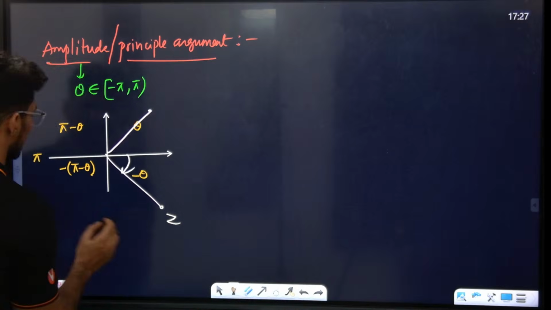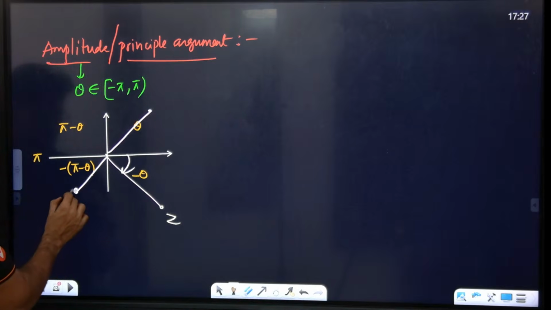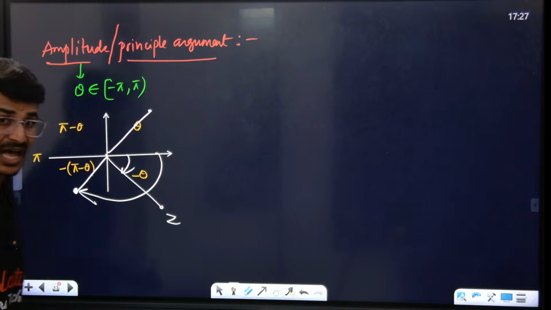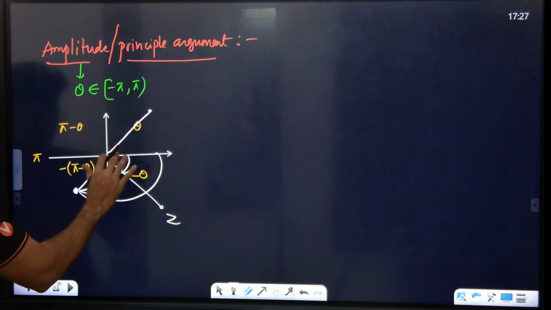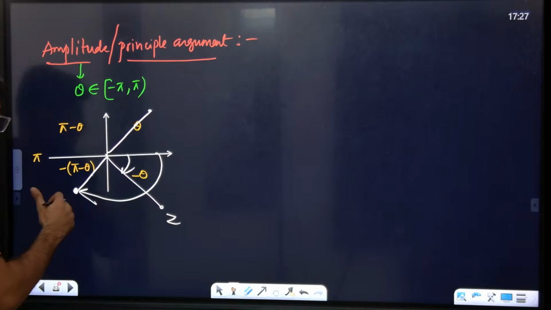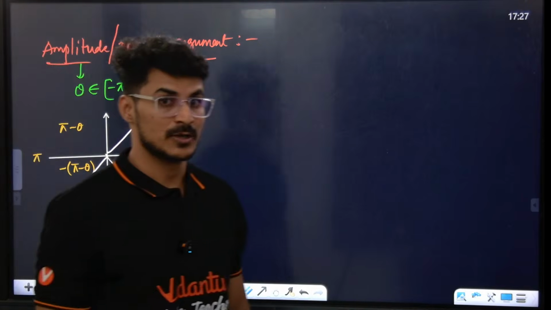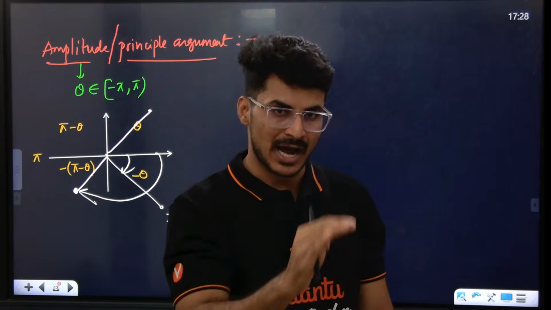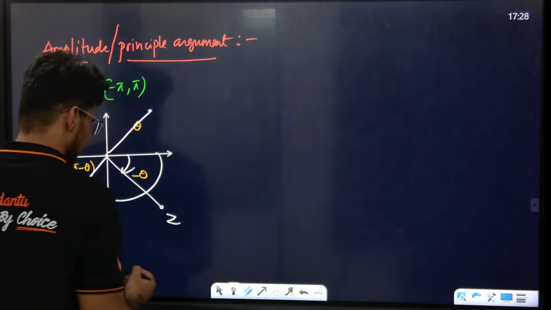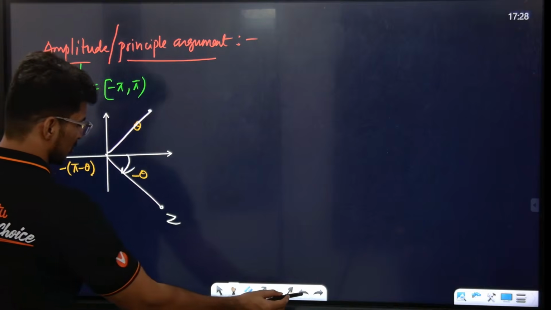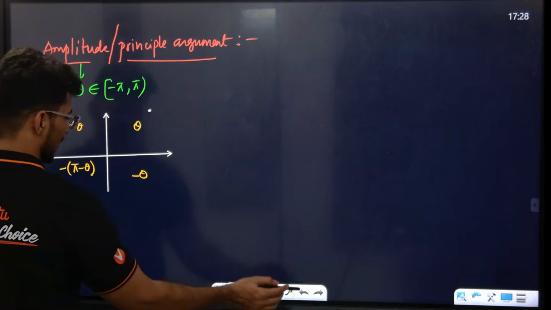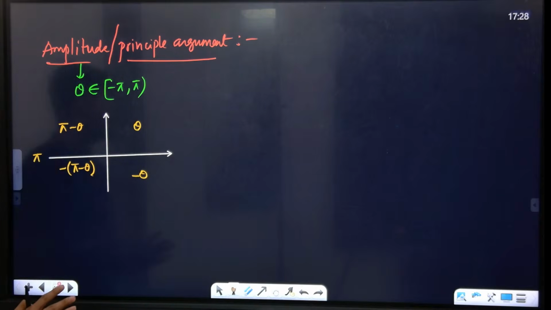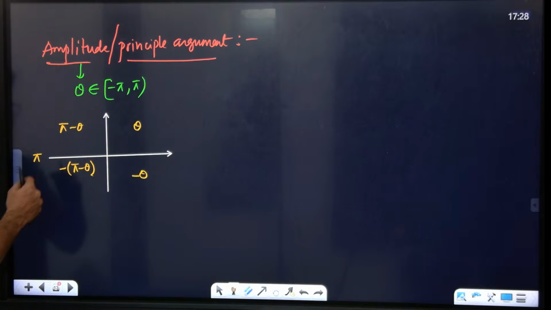Now the same way, the complex number lies over here. You need to move in the clockwise direction. Moving in the clockwise direction, it is the same angle with a negative sign, because you are moving in the clockwise direction. If clockwise, negative; if anti-clockwise, positive. Simple. I'll tell you the simple logic. Look at the board. If the complex number lies in the first quadrant, theta. Fourth quadrant, minus theta. Second quadrant, pi minus theta. And third quadrant, minus of pi minus theta.